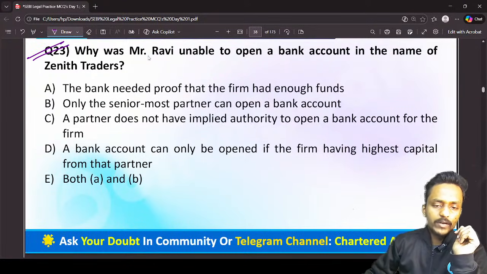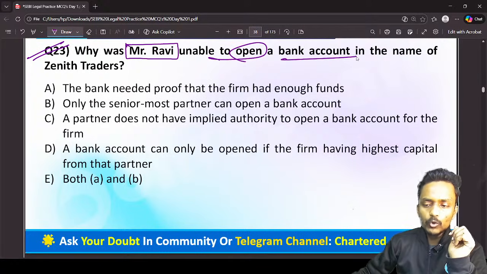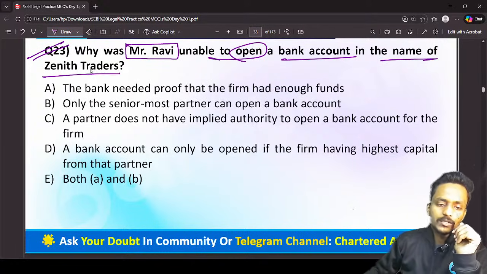Now question number 23 is asking, why was Mr. Ravi unable to open a bank account in the name of Zenith Trader?